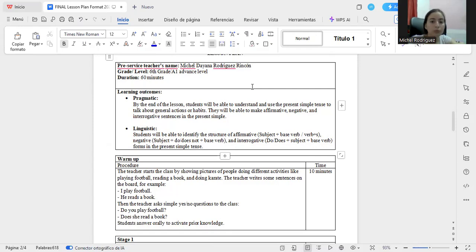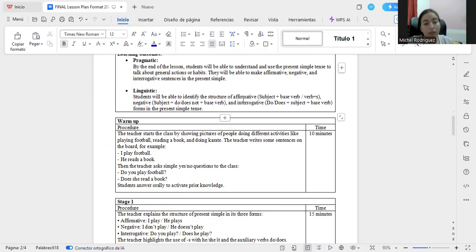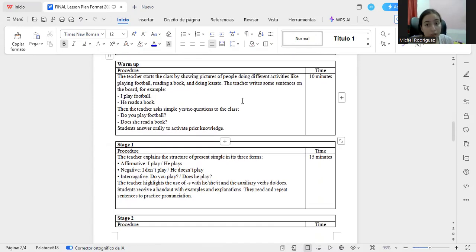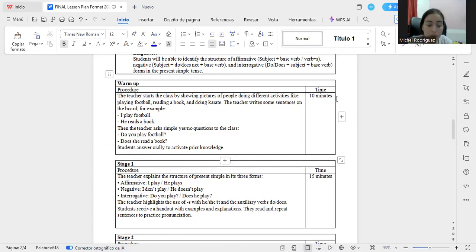So now the warm-up is going to be done in 10 minutes. The class is going to start by showing pictures, and the students are going to do different activities like play football, reading books, doing karate.